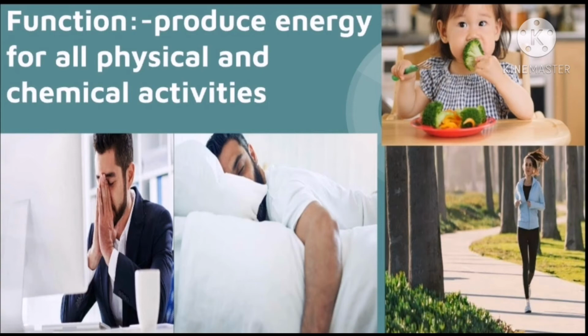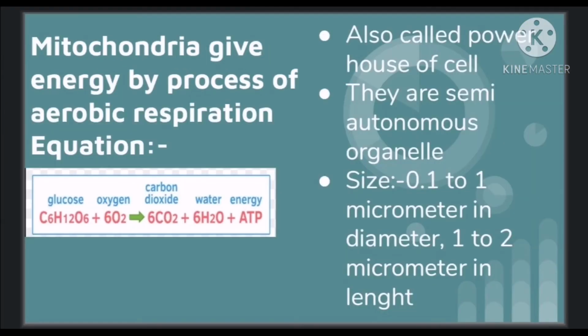And now you will be thinking how energy is produced. Energy is produced from carbohydrates and oxygen in the presence of enzymes and yields carbon dioxide and water and ATP, which is the energy currency of the cell.